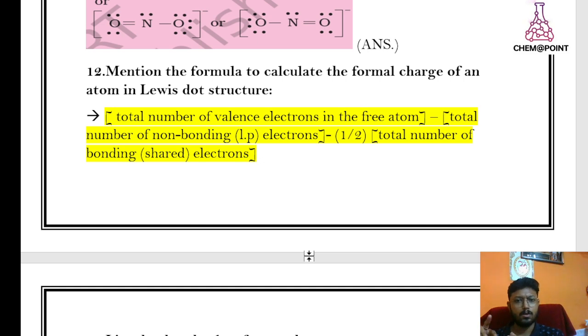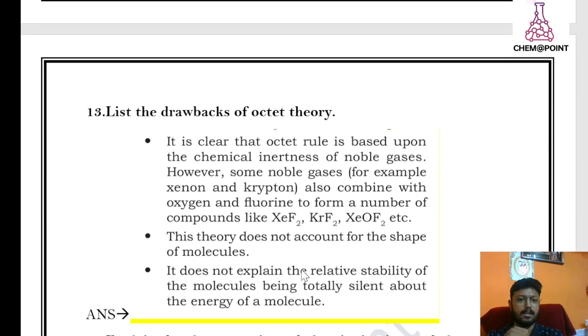Mention the formula to calculate the formal charge of an atom in a Lewis dot structure. Dear student, it is a very important formula. It can be used to calculate the formal charge, that is, how much charge is developed on one atom. This formula can be applied to any atom. Do you understand, my friend? Now move to question number 13.